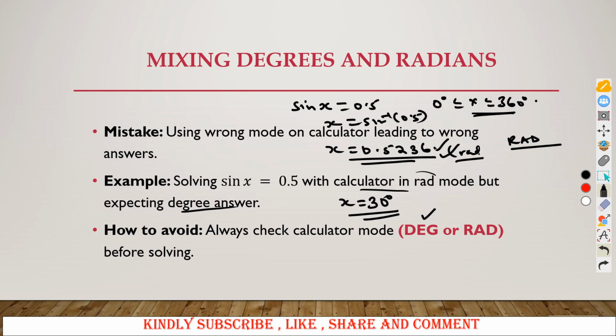So you realize the difference. This is 0.526, and yet the answer we require is in degrees. So for this case, it means that the answers you are getting depend on the mode your calculator is in. So if you only give 0.5236 and yet the answer is required to be in degrees, then you'll be getting wrong answers.